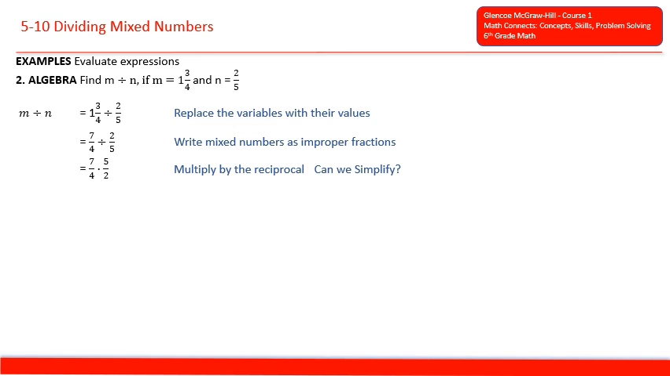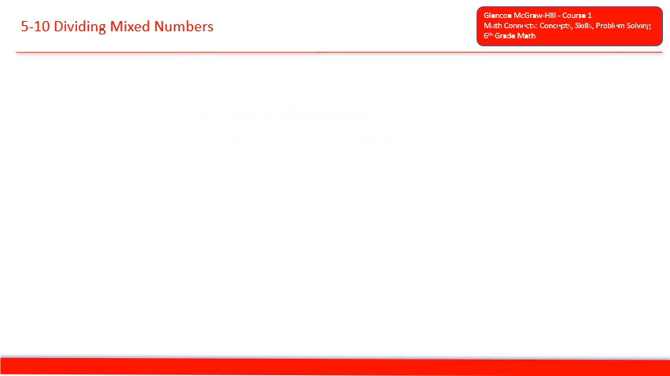7/4 times 5/2. And can we simplify? No, we cannot. So 7 times 5 is 35. 4 times 2 is 8. And now we can rewrite the improper fraction as a mixed number of 4 3/8.